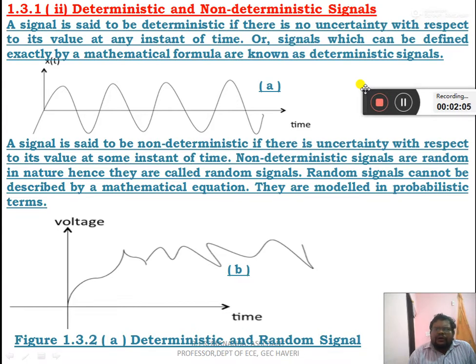What is non-deterministic? Non-deterministic is nothing but a random signal. A signal is said to be random or non-deterministic if there is uncertainty with respect to its value at some instant of time. Non-deterministic signals are random in nature and hence they are also called random signals. Random signals cannot be described by any mathematical equations. They are modeled in probabilistic terms. See, no mathematical equation can derive what this signal is. It's random in nature.